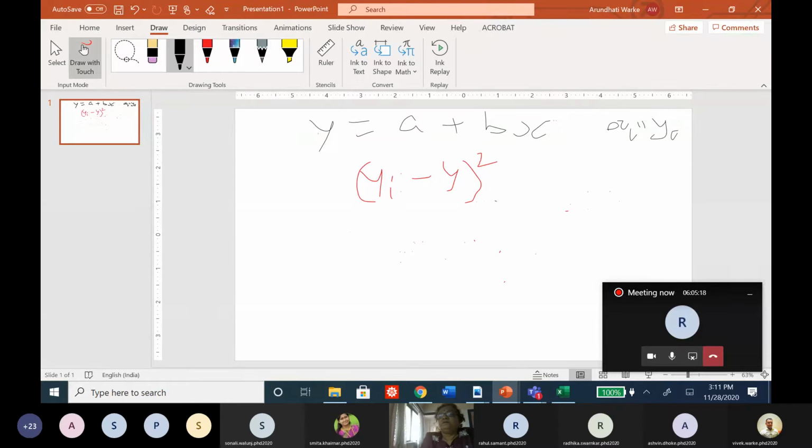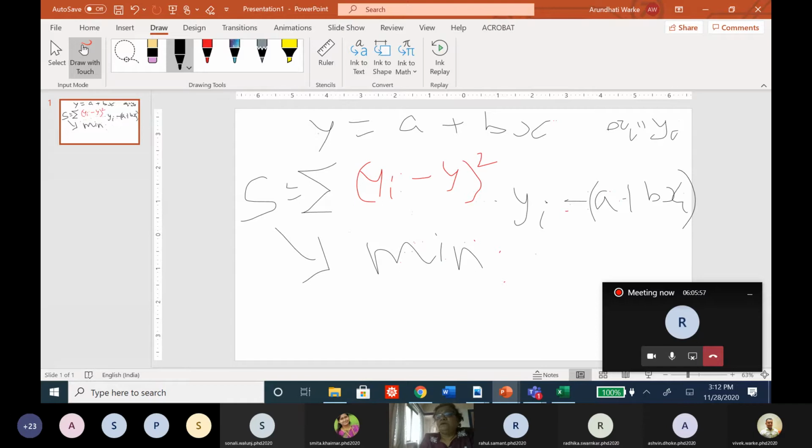Means what is this y? This is a given value and the other one is a calculated value. And when I take the summation of this, I will call it S. This is a sum known as S. Now this sum, we need to minimize with the help of differentiation. You know yi is a known value, and how do I calculate the value of y? It is a plus bxi. Am I right?